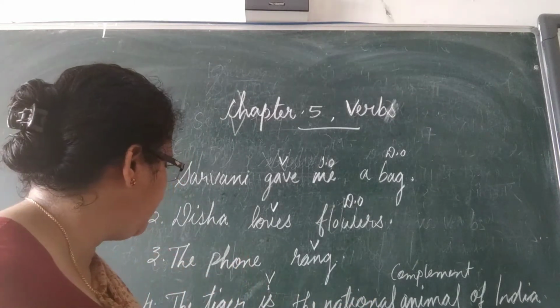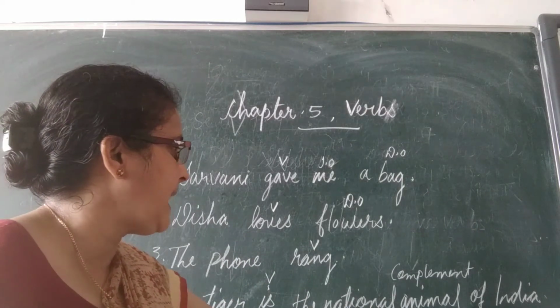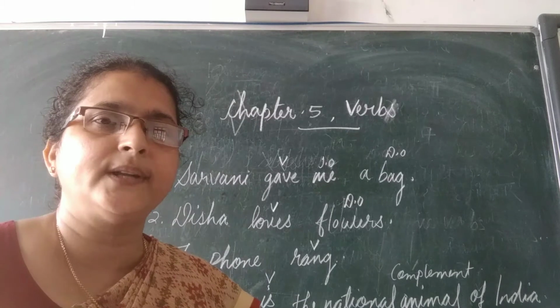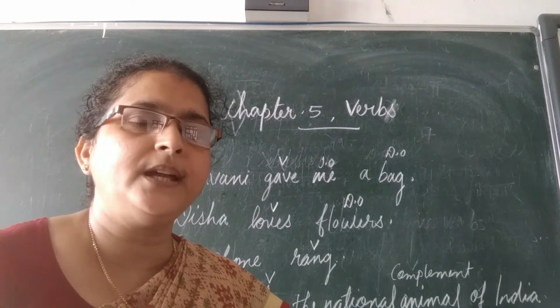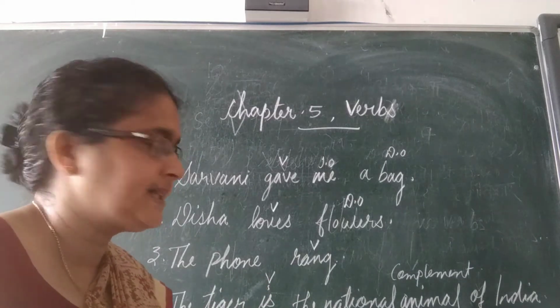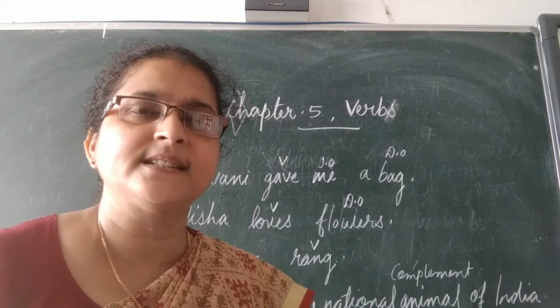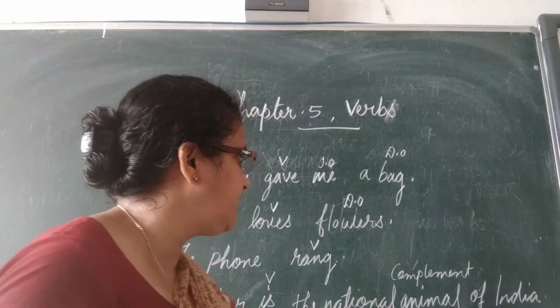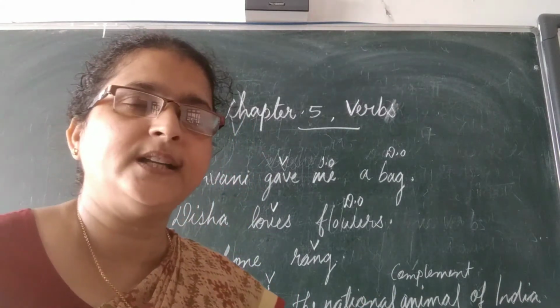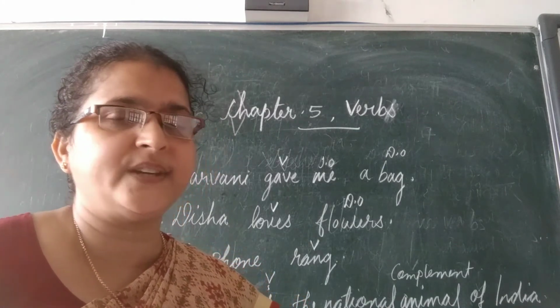Okay, now the last one. The tiger is the national animal of India. The tiger is the subject, the verb is here, and then the national animal of India. What is it, in the sentence? It is a complementary word, a complement we can say.